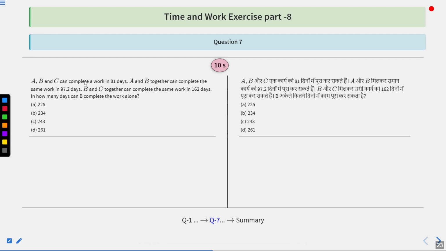A, B, and C can complete a work in 81 days. A and B together can complete the same work in 97.2 days. B and C together can complete the same work in 162 days. In how many days can B complete the work alone? Options are 225, 234, 243, or 261. These are the options.